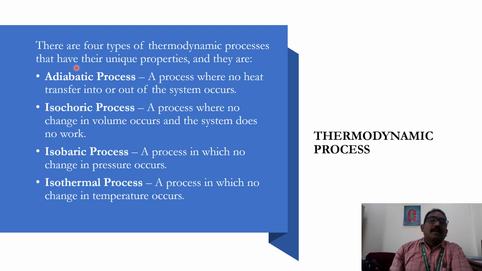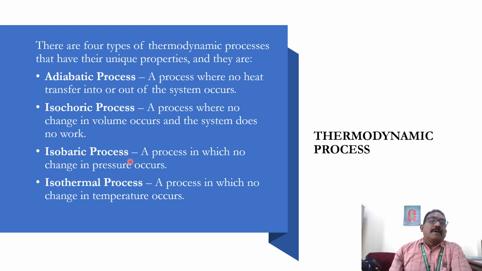So based on that, there are four kinds of processes: adiabatic, isochoric, isobaric, and isothermal. In the adiabatic process, there is no exchange of heat between the surroundings and the body. In the isochoric process, the volume does not change, so the system does no work.